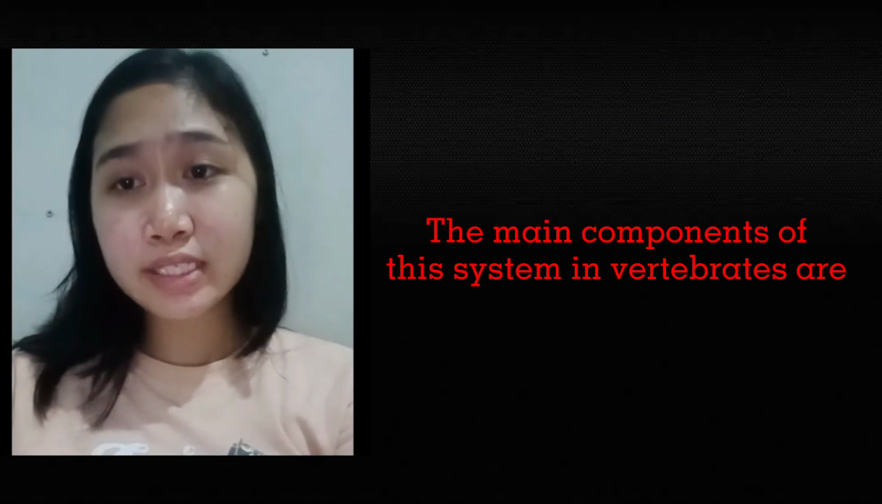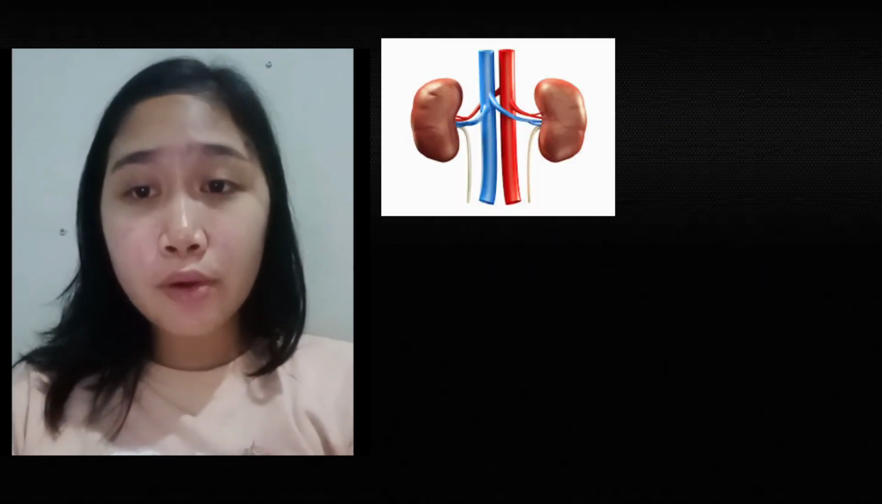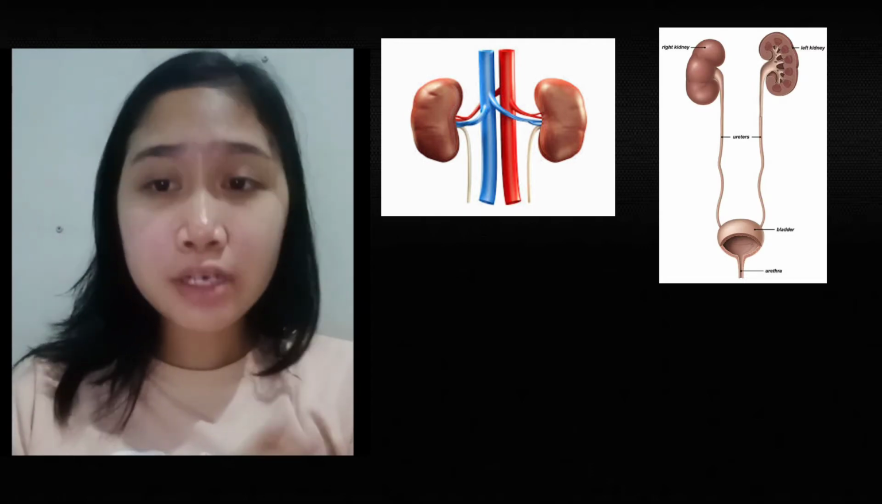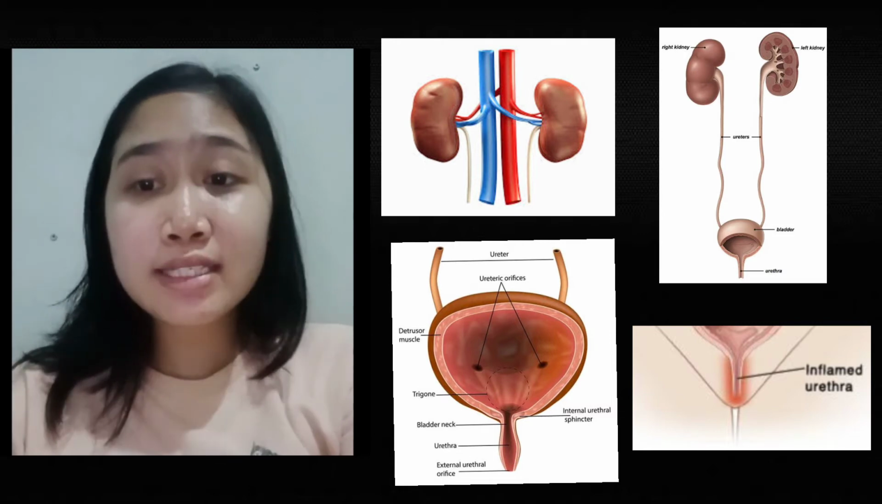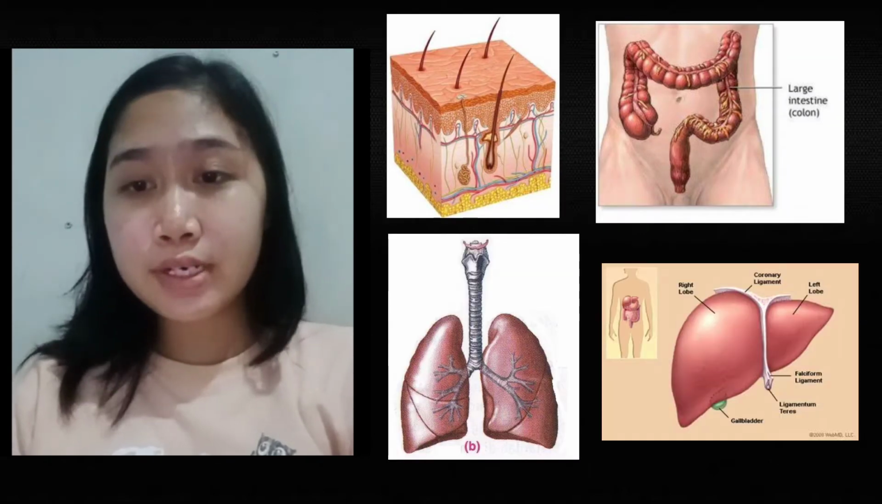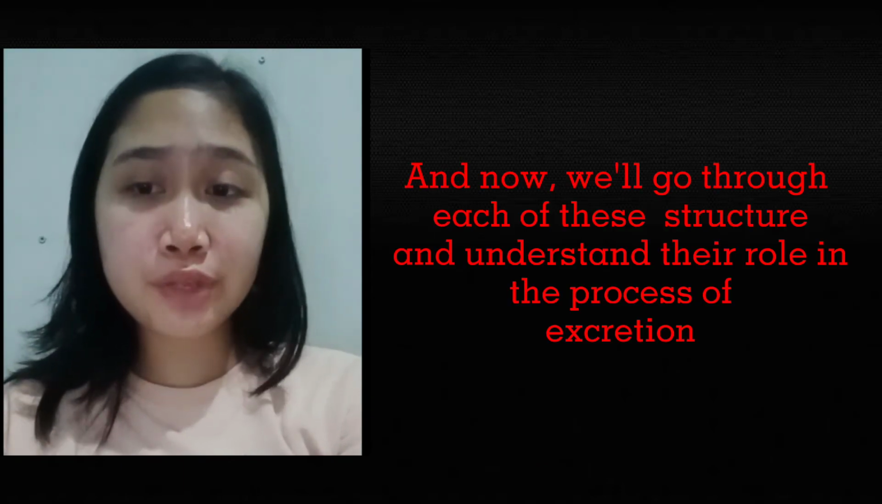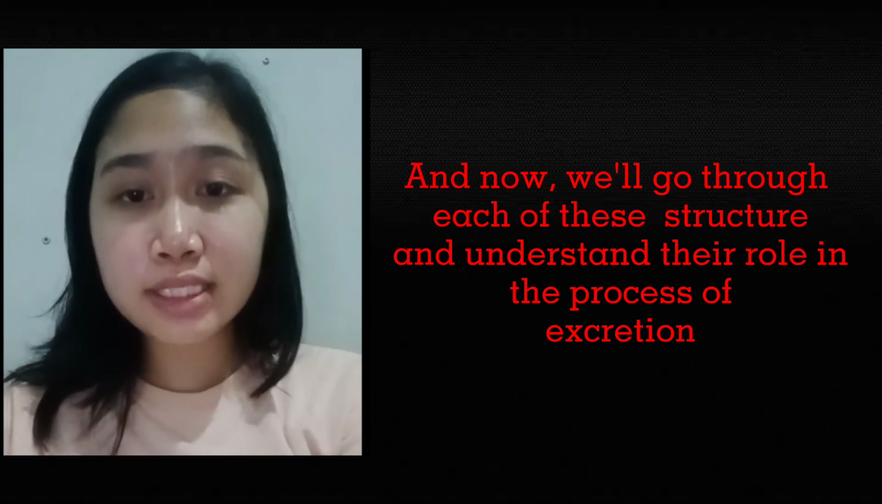The main components of this system in vertebrates are a pair of kidneys, a pair of ureters, urinary bladder, and urethra. And the other organs that are part of excretion are skin, large intestine, lungs, and liver. And now we will go through each structure and understand their role in the process of excretion.